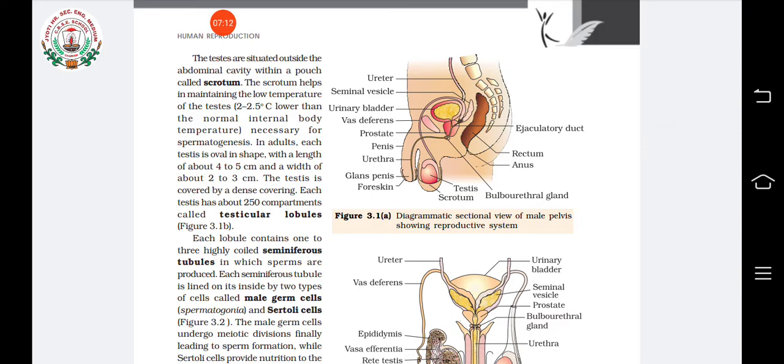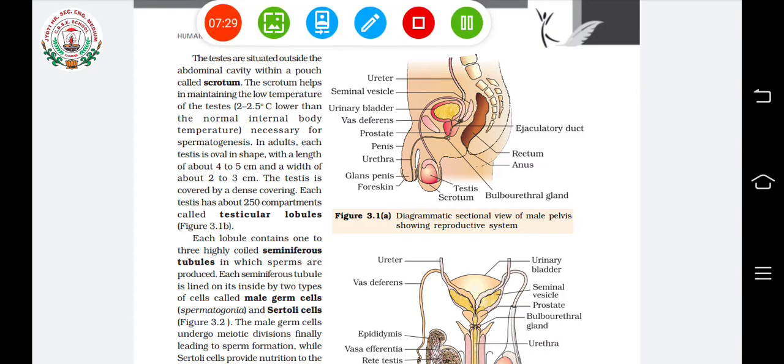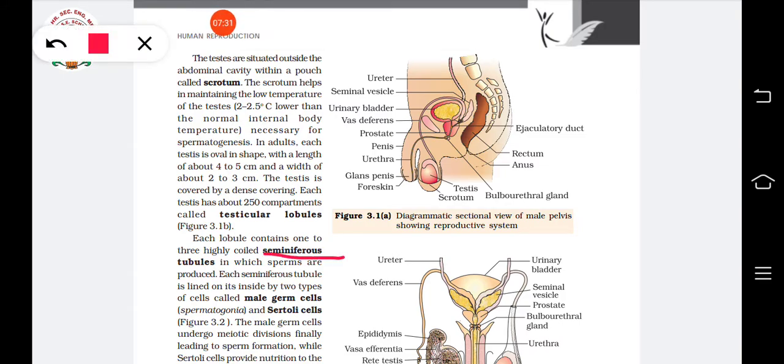Okay. Testicular lobules. In each testicular lobule, there are 1 to 3 highly coiled seminiferous tubules. So what is it? Seminiferous tubules. And inside the seminiferous tubules, the sperms are produced.